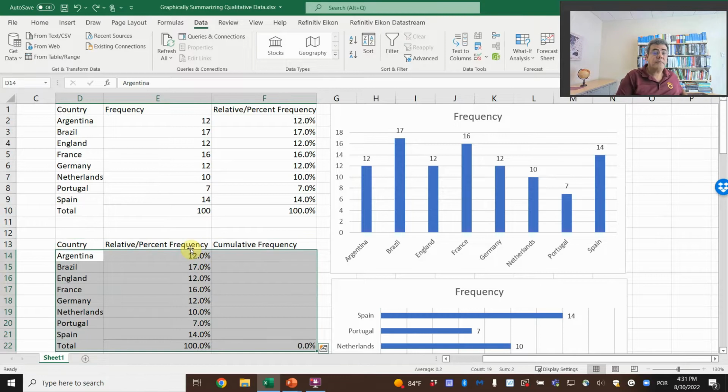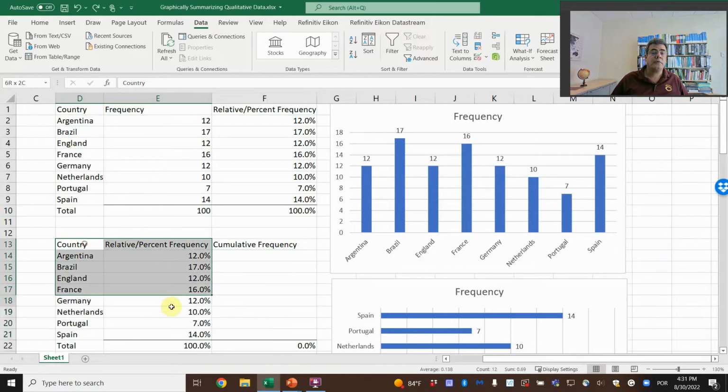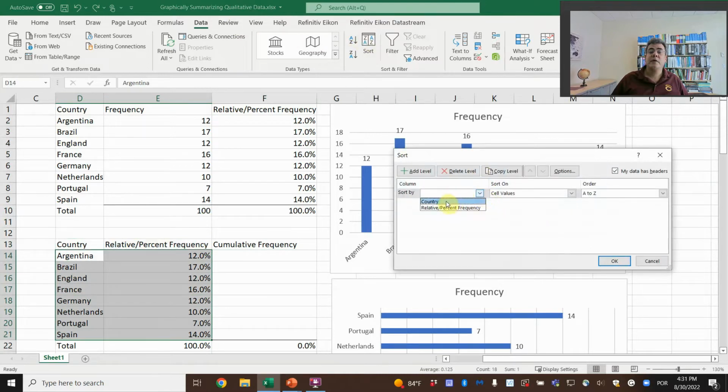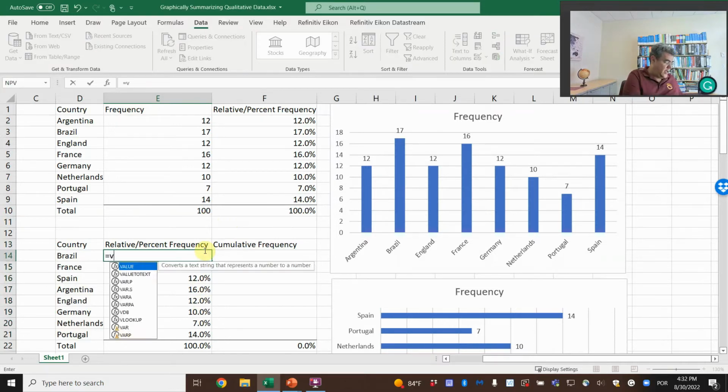Oops. Not the total, right? Because the total will be the largest one. Here. Sort. Relative frequency, largest to smallest. And now we have Brazil here. However, the numbers here are messed up. So we need to find them.